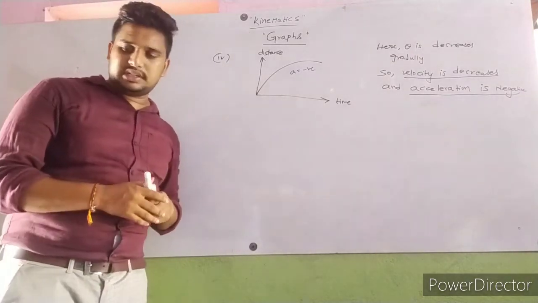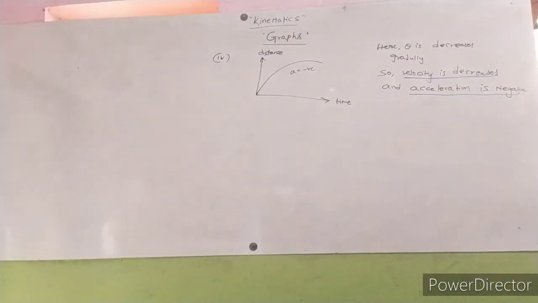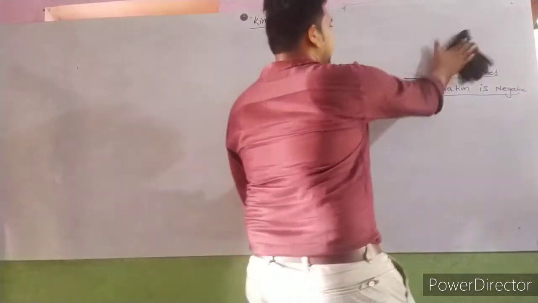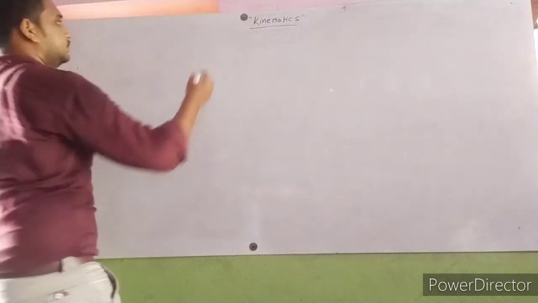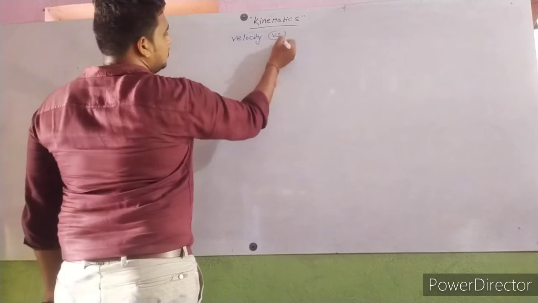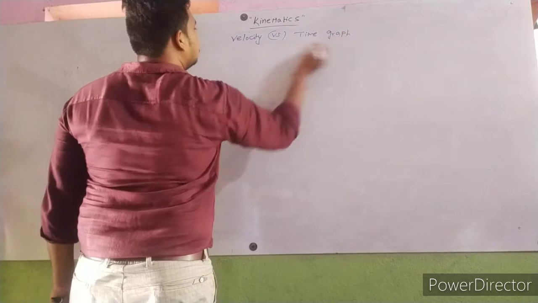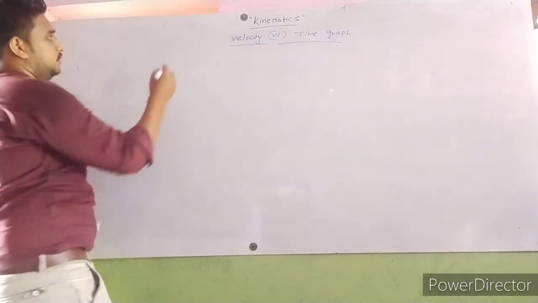Next, we'll take velocity versus time graphs. Velocity versus time graph. For this, two note points are important. First note point.